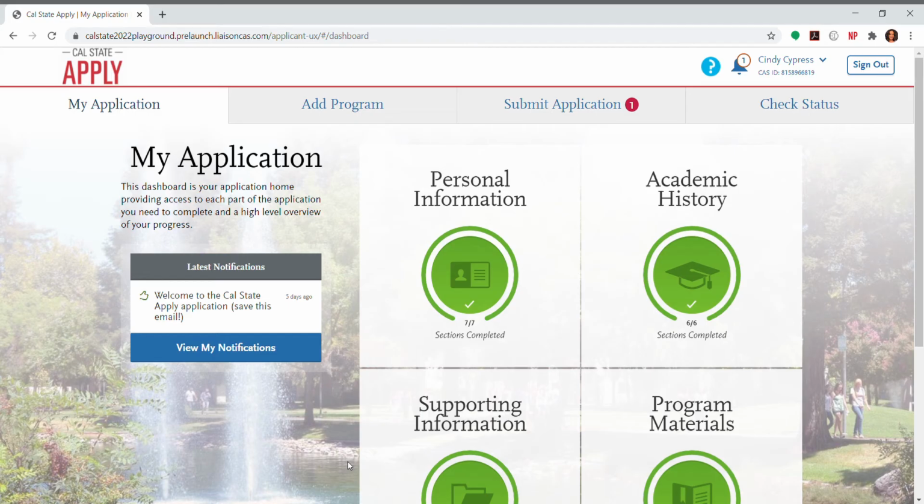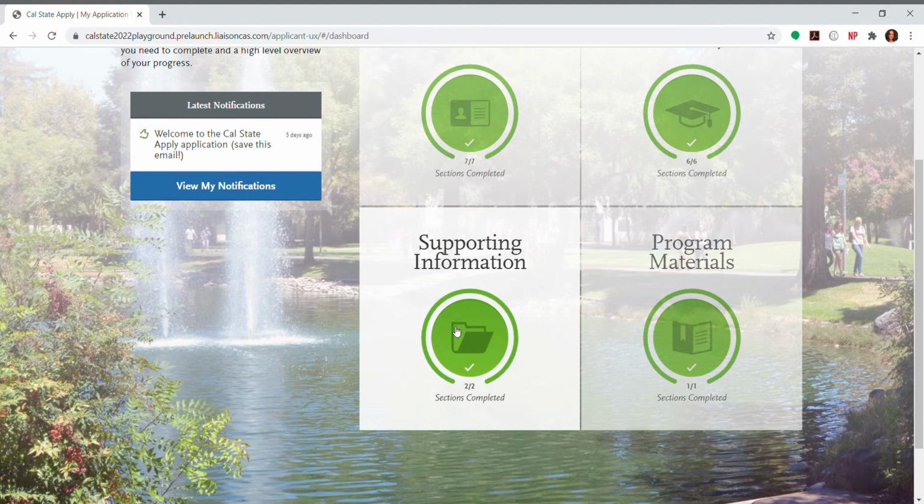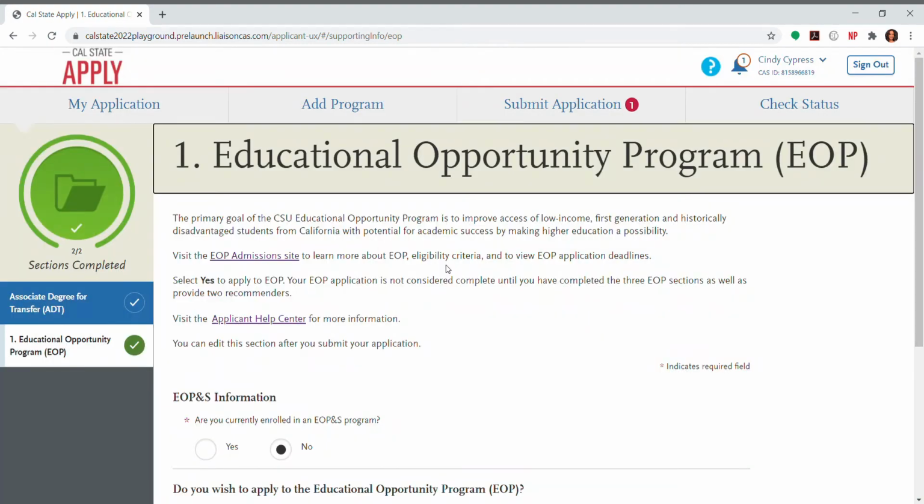The EOP application is embedded in the Cal State application, and you can find it by clicking on the supporting information quadrant, and the second tab lists Educational Opportunity Program. You can find more information by clicking the links here within the application. We've also included them down in the description below.